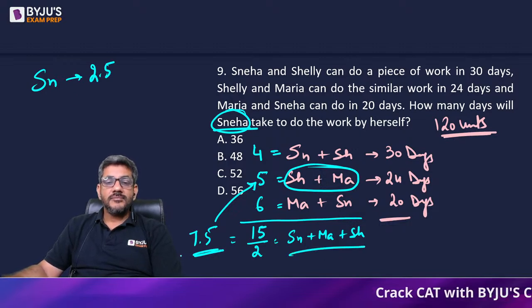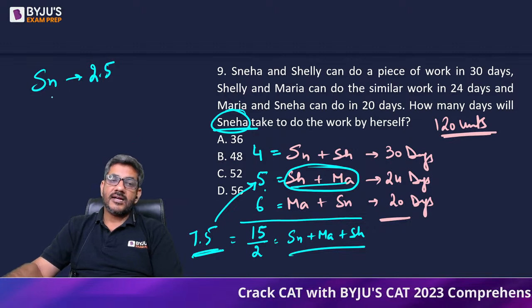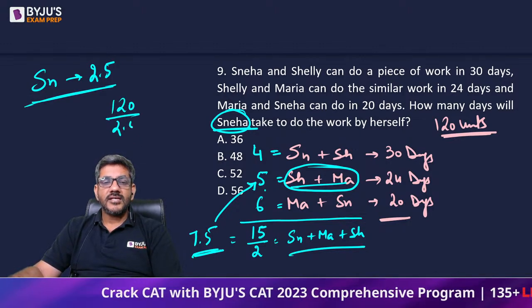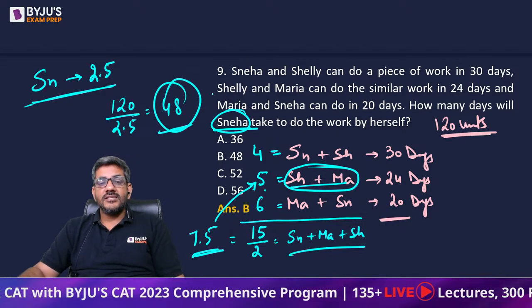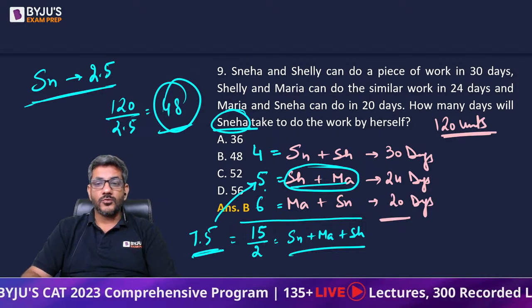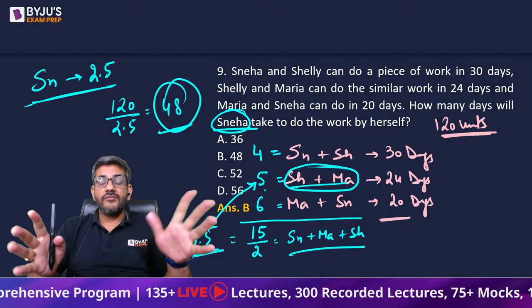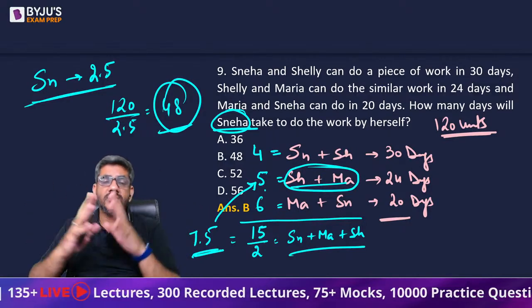भाई तीनों का सम 7.5 है और शेली और मारिया 5 हैं, तो the moment I subtract, I get Sneha की यूनिट्स 2.5 और टोटल 120 है, तो 2.5 के हिसाब से कितने दिन में बनेगी? The answer is 48. So yes, answer is option B for this question. And I repeat, please try to have this kind of solution in your mind forever, क्योंकि इस तरह के क्वेश्चंस बहुत पूछते हैं आपसे एग्जाम में.